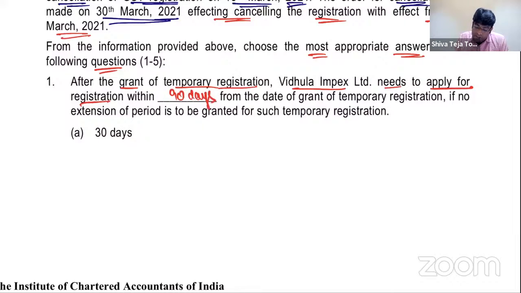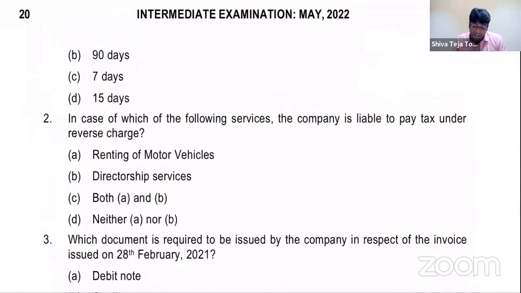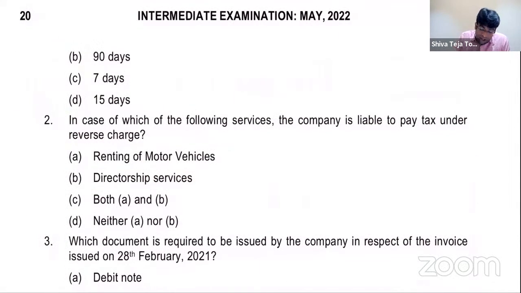Then, after grant of temporary registration, Vidula Impex Limited needs to apply for registration within, I already told, 90 days from the date of grant of temporary registration. If no extension of period is to be granted for such temporary registration, let's see, option A, 30 days, option B, 90 days, option C, 7 days, option D, 15 days. So answer is option B, 90 days. Already I discussed this point with you, that in case of grant of temporary registration, the taxpayer must apply for permanent registration within 90 days.